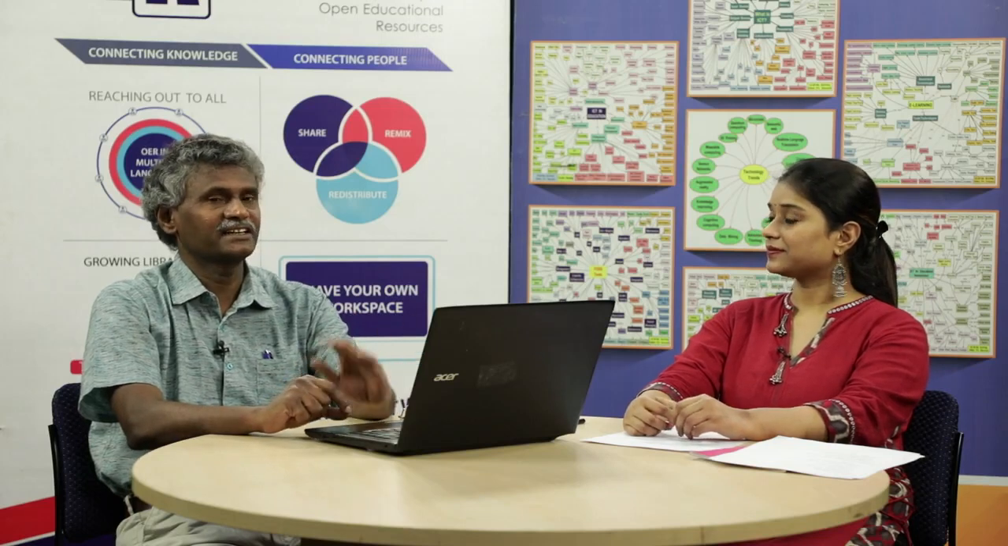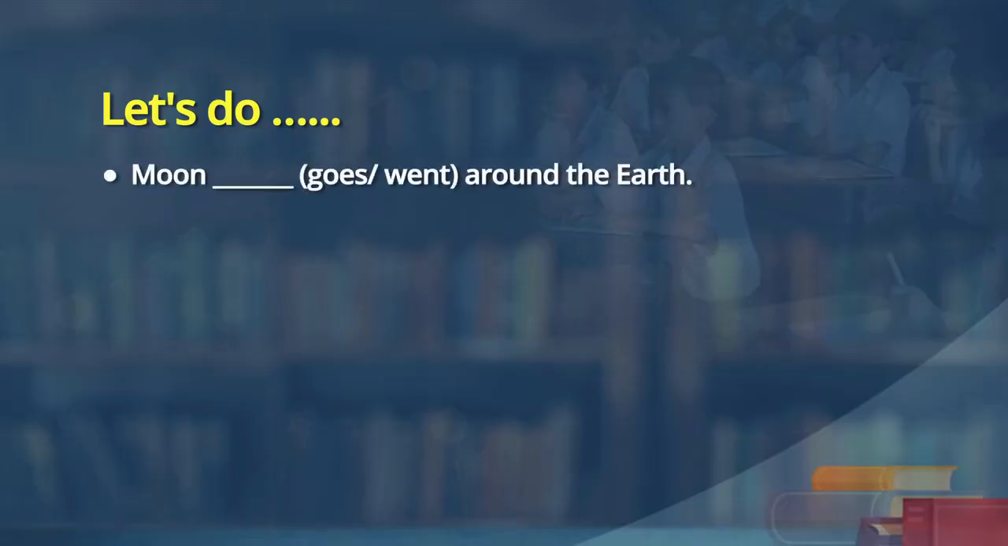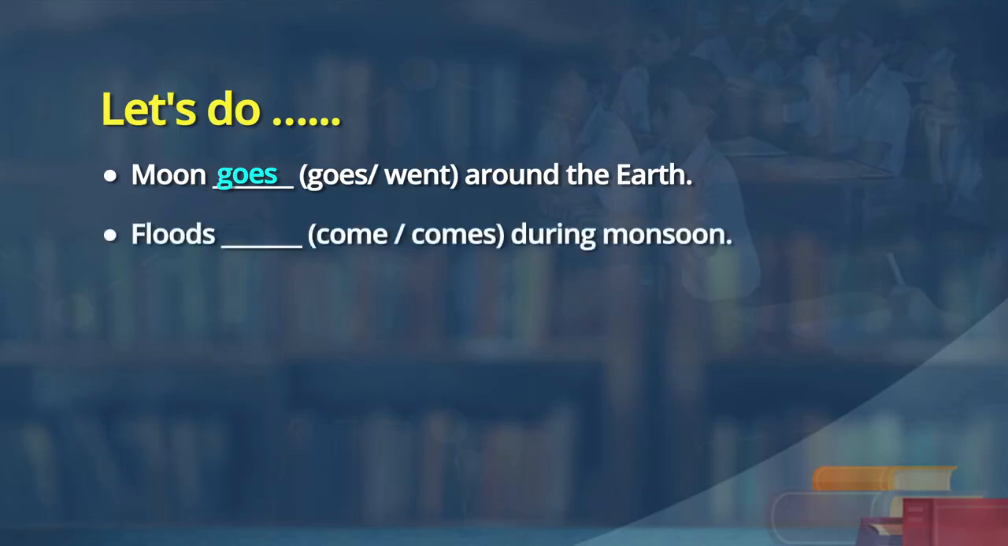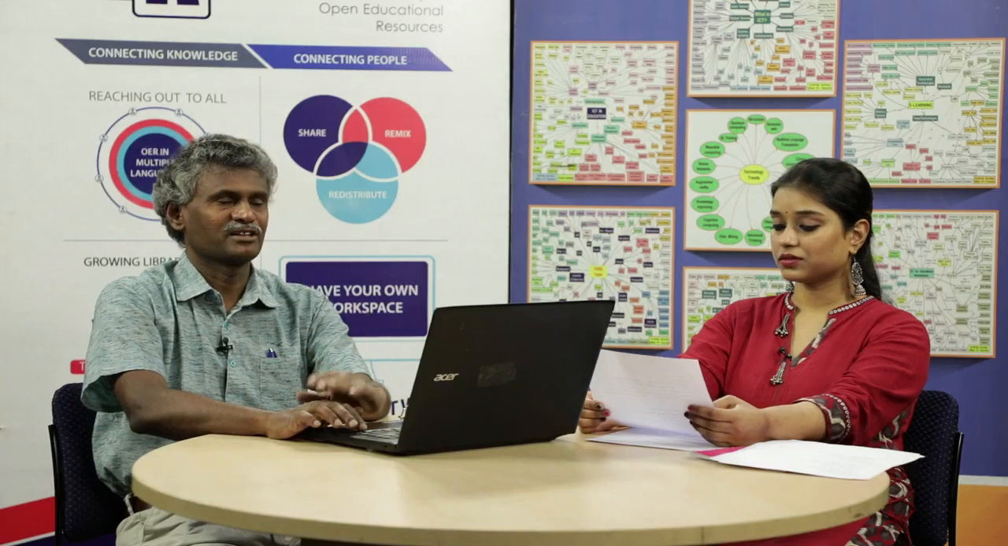Then now let us do some more exercises so that our learners also do and understand it. Okay, let us look at the sentences here. I will read out, and you have to supply the most appropriate form which denotes present tense. Okay, sir. Now, look at the sentences which appear on the screen. Moon goes around the earth. Floods come during the monsoon.